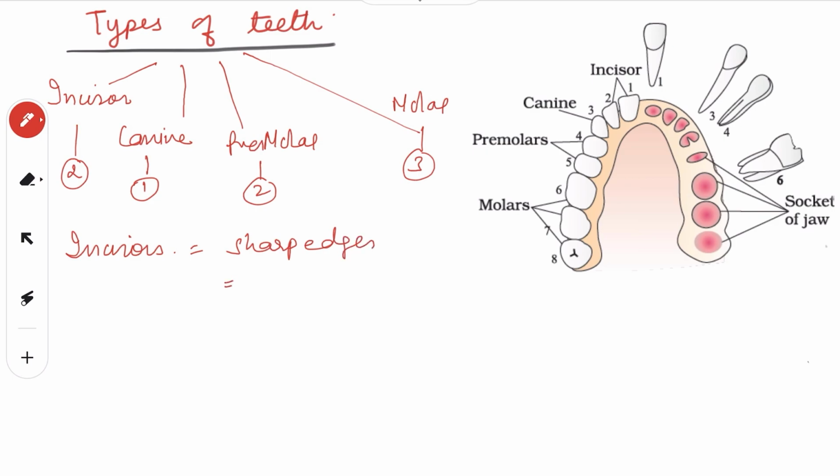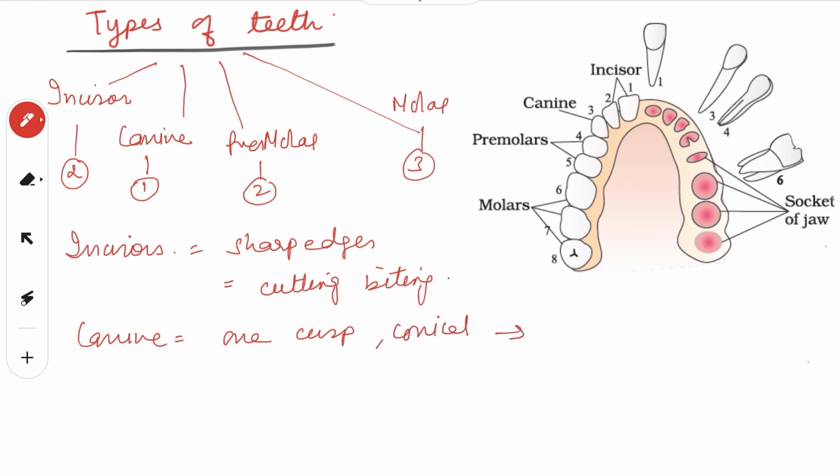They help in cutting and biting of the food, right? So these are your incisors, number 1 and 2. Then we have canine. Canine, they have one prominent cusp, okay? It is conical in shape and it helps in holding and tearing of food.